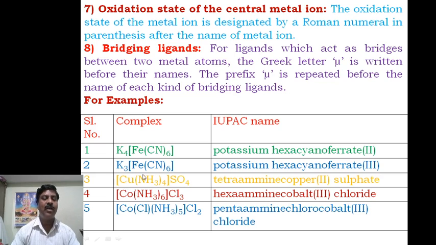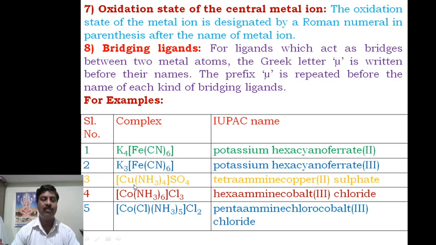Ammine is a neutral ligand, as I have already told. Neutral ligand means it doesn't contain any charge. Therefore, the algebraic sum is the oxidation state of copper plus 4 into the oxidation state of ammonia plus the oxidation state of sulfate equal to 0. The oxidation state of ammonia is 0, so 4 into 0 means 0, plus sulfate having minus 2, so the oxidation state of copper minus 2 is equal to 0.